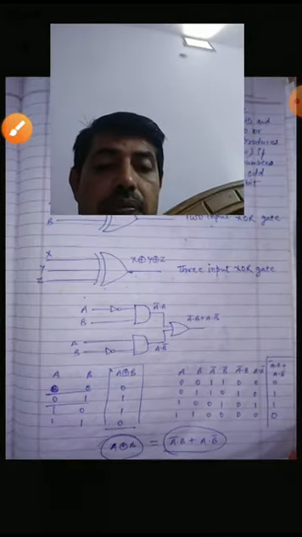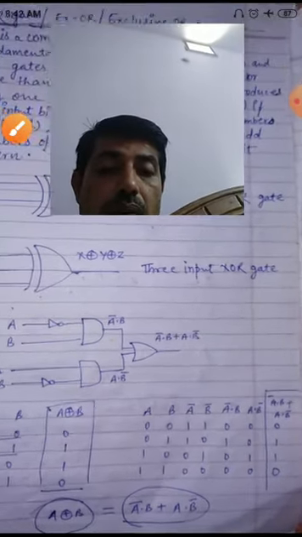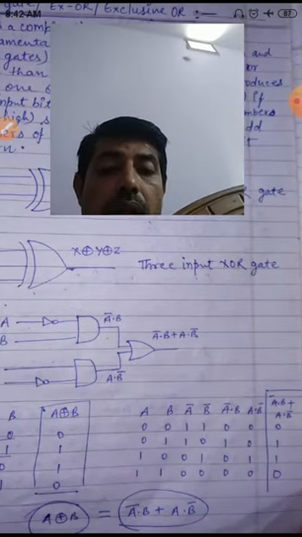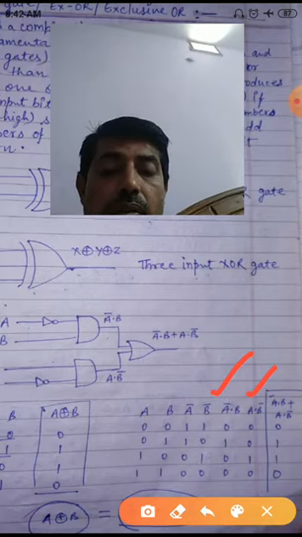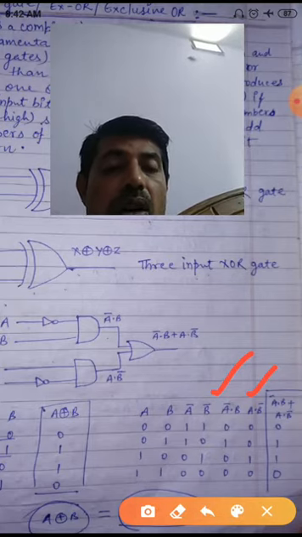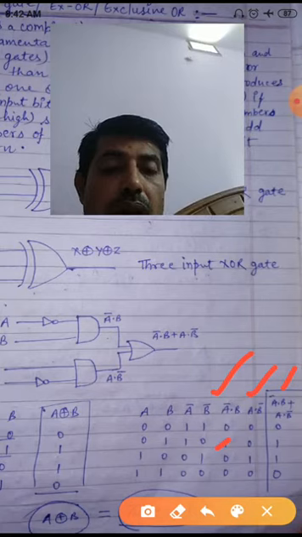Now this result and this result, A bar dot B and A dot B bar, we will apply an OR gate. So OR gate means what? If either of the two is 1, the output is 1. So look here, 0 0 0 1 0 1 0 1 1 0 0 0.